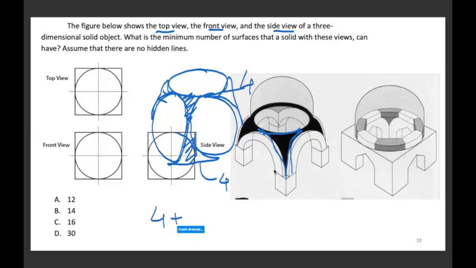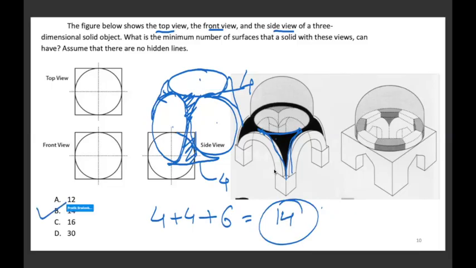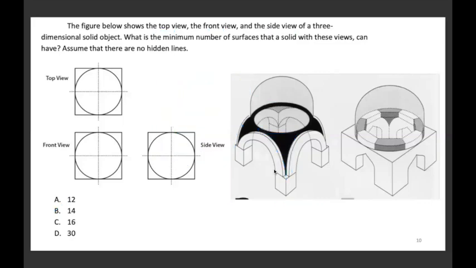So 4 plus 4, 8 plus 6 surfaces circular वाले plus 6. So the answer is 14 surfaces. Hence B is the correct answer. Okay. We'll move to the next one.